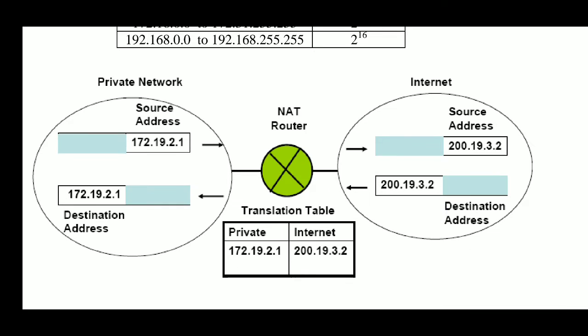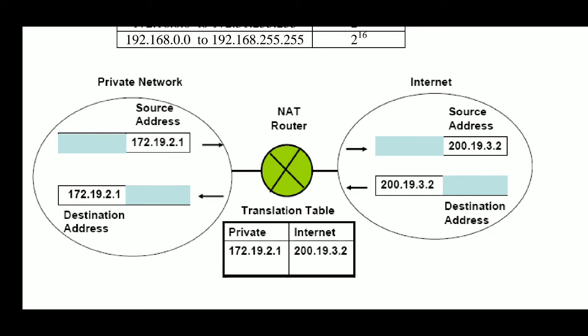We can reuse these private addresses in the private network, and public addresses cannot be reused like this.